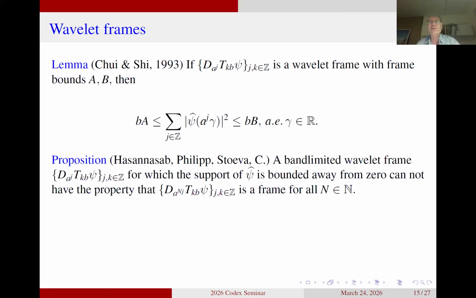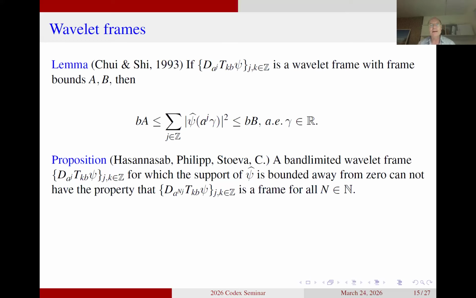So what it says is that if you're looking at a band-limited wavelet, that means psi hat is compactly supported, and then we assume that the support of psi hat is bounded away from 0, then we cannot have the frame property for the system where we take 1 out of n elements when n is a large number. So the breakdown we had for Gabor systems will also occur for wavelet systems under these assumptions, that we are looking at band-limited wavelet systems which have support that is bounded away from zero.